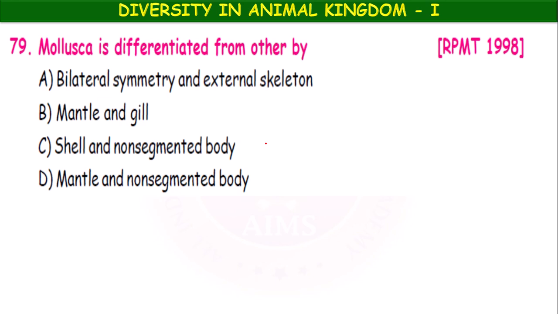Mollusca is differentiated from others by bilateral symmetry and external skeleton, mantle and gill, shell and non-segmented body, mantle and non-segmented body. Which one, children? It is mantle and non-segmented body, the mantle means the outer shell.